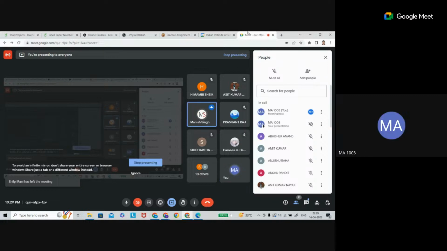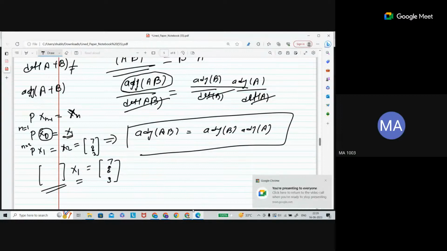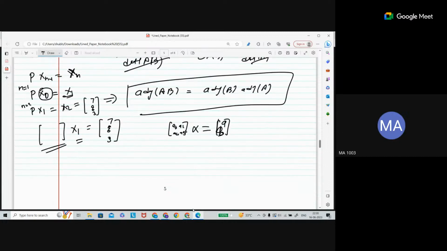Sir, before you close, Manish. Yes, the one which you were just explaining, the Cramer's rule. Can you just show me the first and second step only? So Cramer's rule is nothing but, if you have a matrix like this, let's say this is x equal to, let's say b is here. Let's say a and b. I'm writing it column-wise. Let's say this is a11, a12, a21, a22. So Cramer's rule is just change this column with this column, and the x here is x, y.